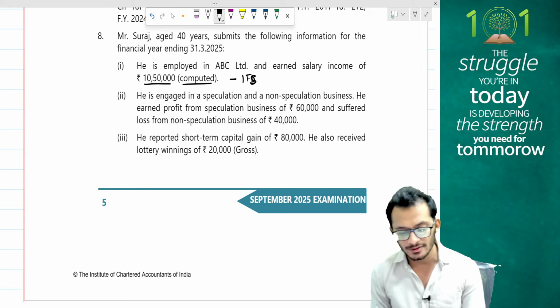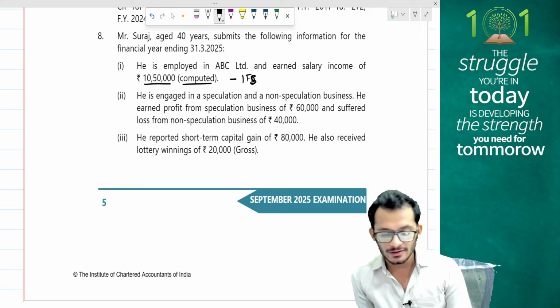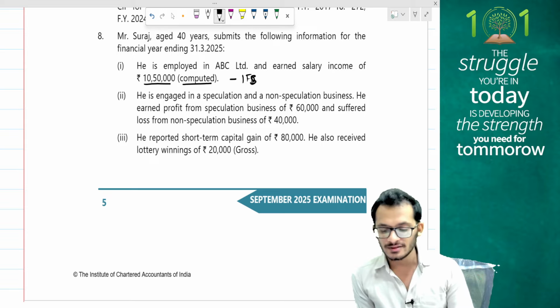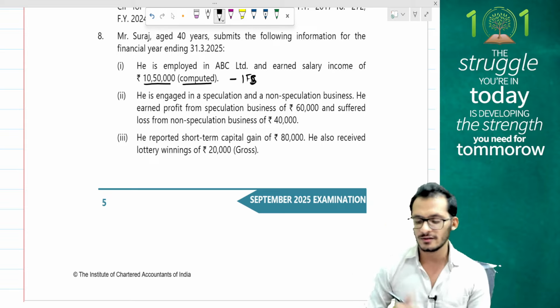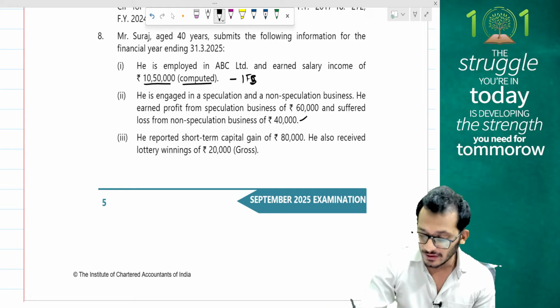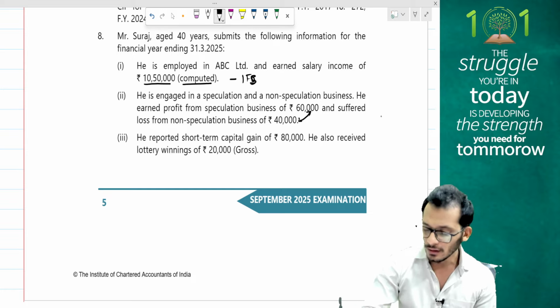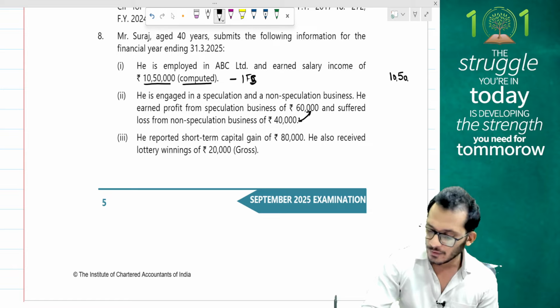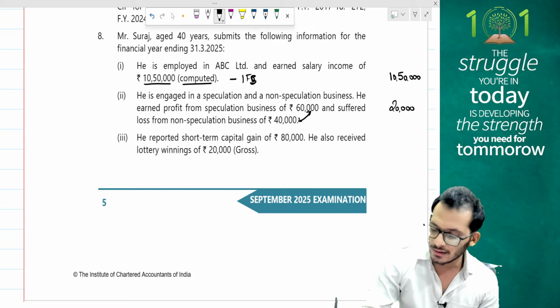He's engaged in speculation and non-speculation businesses. He's earned a profit of speculation business 60,000 and a loss of non-speculation business 40,000. People, can a non-speculative loss be set off against speculative profits? Yes, definitely. You can make the set off. No problems here, which means 20,000 rupees will be taxable as my PGBP income. So I'm just going to note it down on the right side. I have 20,000 rupees worth of income being taxable under PGBP.